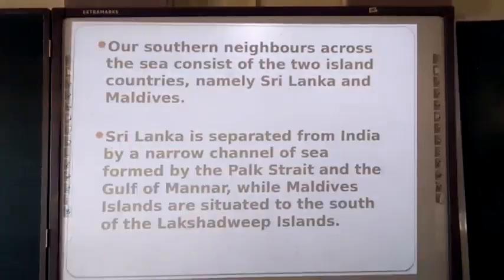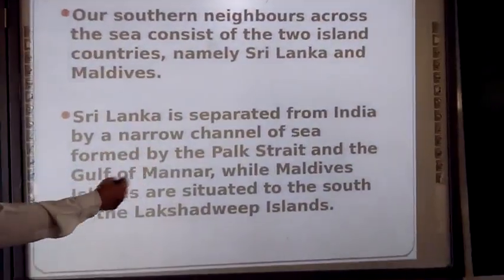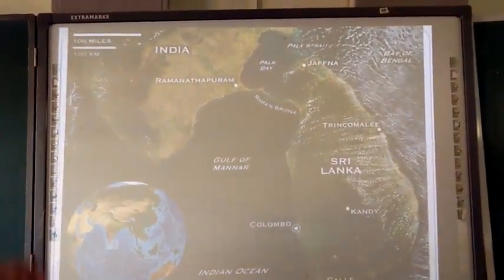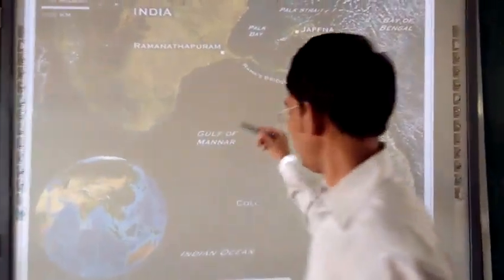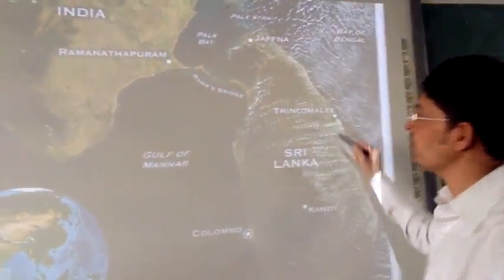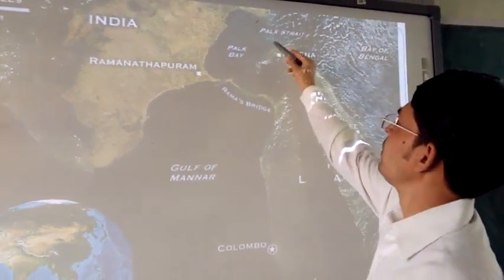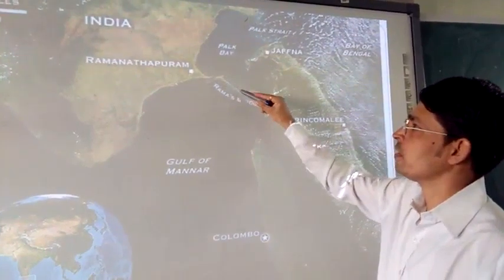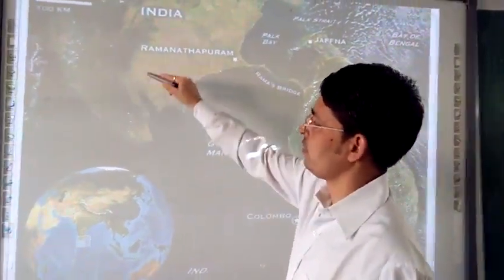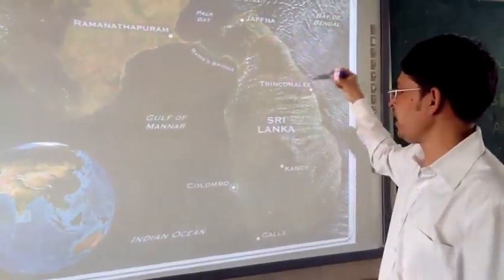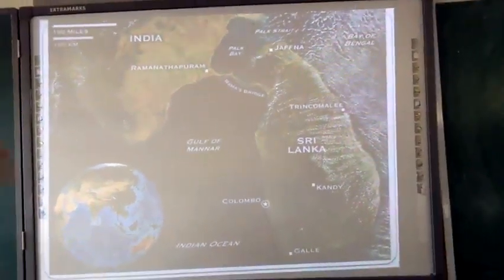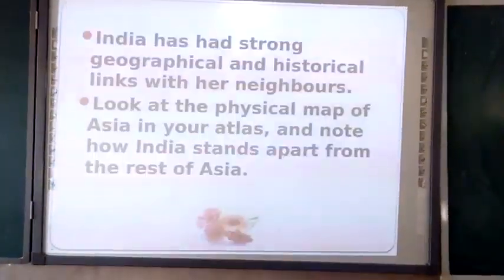Next, we will see the Maldives Islands. Here you can see the Gulf of Mannar, Sri Lanka, the Palk Bay, the Palk Strait, and Rama's Bridge. India is here, and India's neighboring country Sri Lanka is also here. Moving further to discuss this whole topic, we are moving ahead.